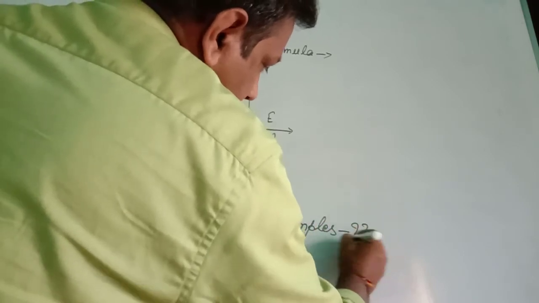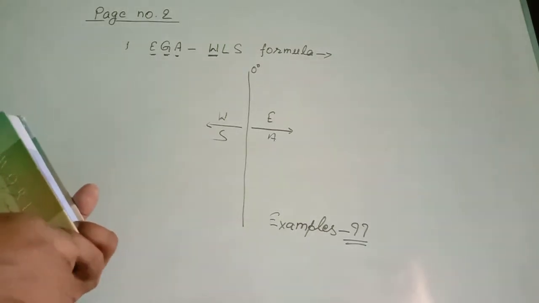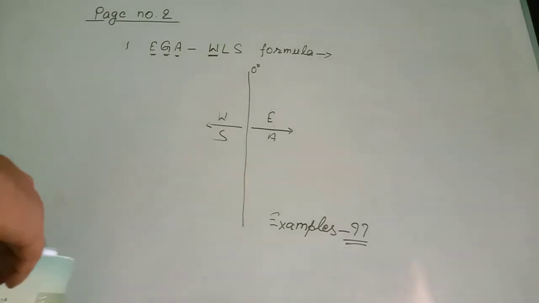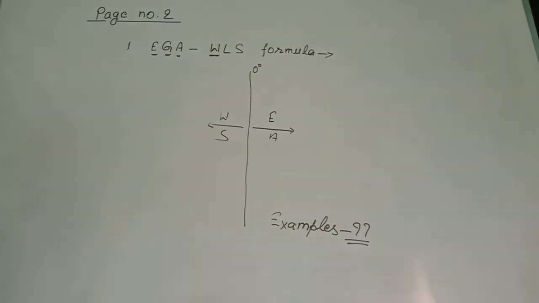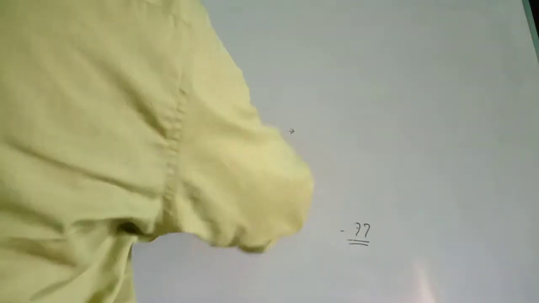Examples, one or two examples you will give at last of this explanation: how is time added towards east, and how is time subtracted towards west from Greenwich Mean Time. Second is variation in Indian Standard Time and Greenwich Mean Time.